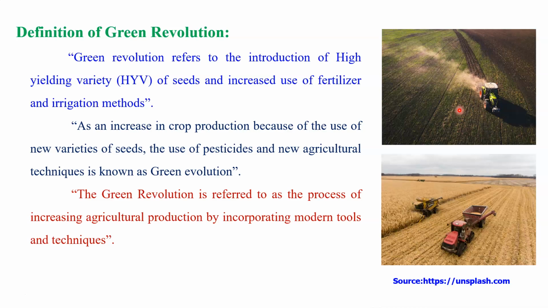So what is the meaning of same? There was a great or tremendous increase in the production by using the various techniques and tools, and especially I'm talking about the use of high yielding varieties of seeds, use of fertilizer, use of various irrigation methods, and last but not the least, the use of various agricultural machinery. I just mentioned the tractor, or maybe the thresher, or harvester, or maybe the various things we use for agriculture production.